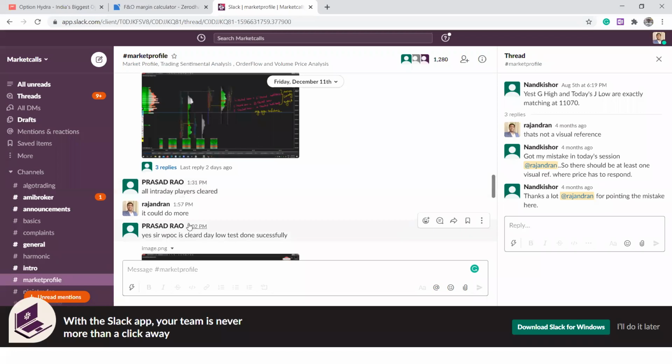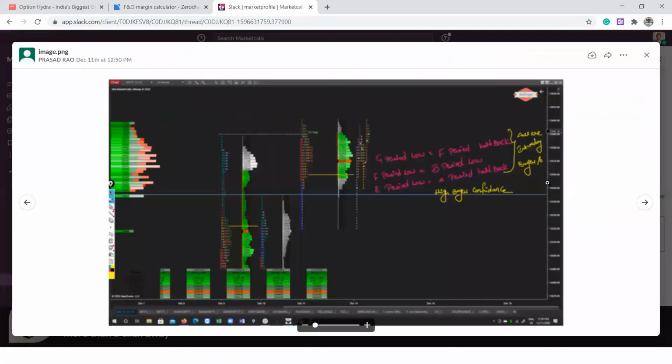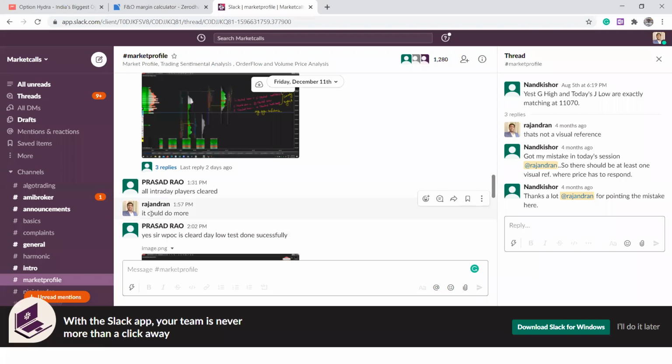So I also had a view around 157, where markets were coming and testing very close to the day low. They came to 13,540 levels. And I said it could do more. That means more downfall is anticipated. That is what my comment was.